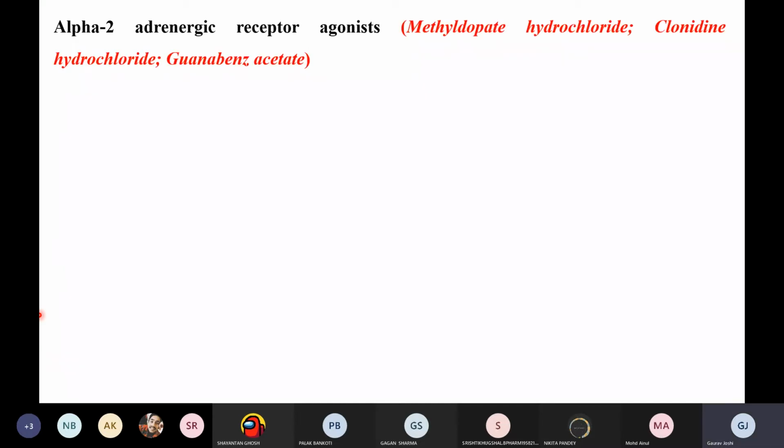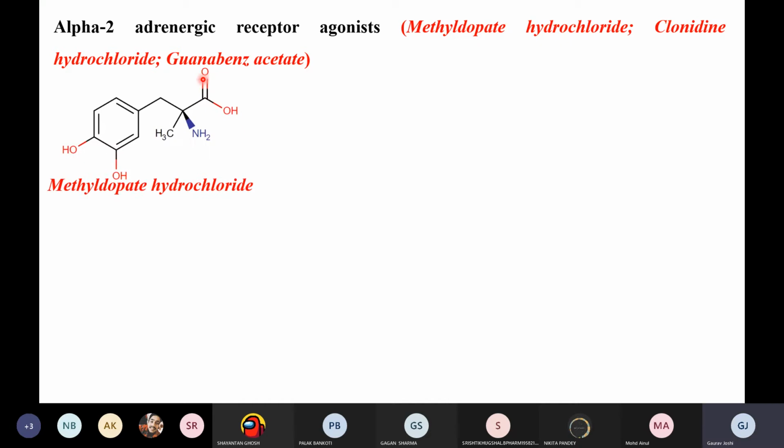Right. So in your syllabus, we have these molecules. We will be discussing methyldopa, we will be discussing clonidine, and we will be discussing guanabenz. So these are the three molecules which are used as alpha 2 adrenergic receptor agonists, right? This is important, agonist. Now this is the structure of methyldopa hydrochloride.